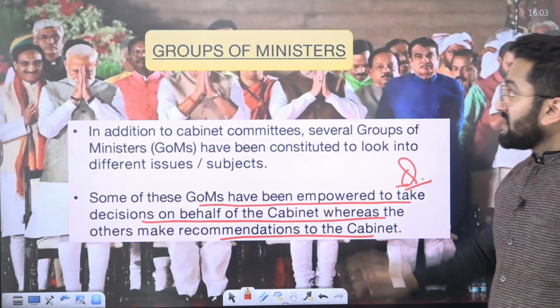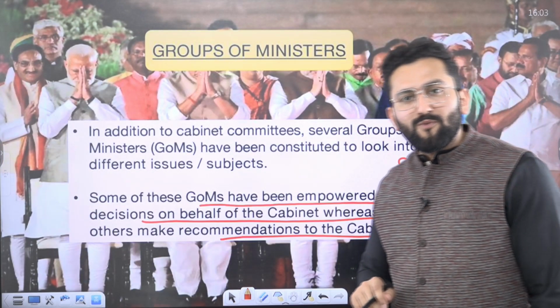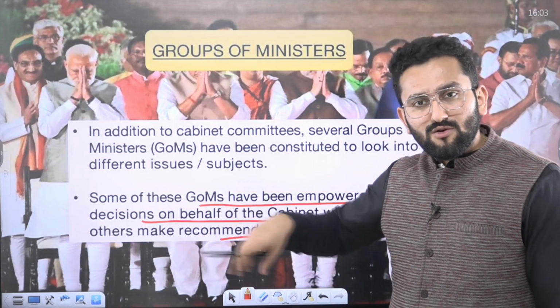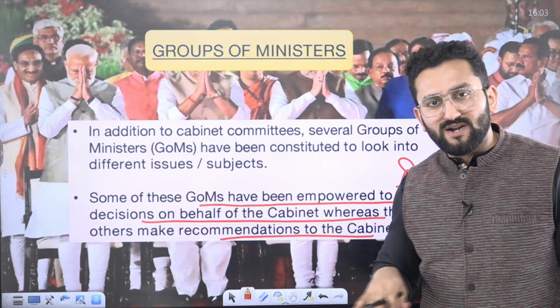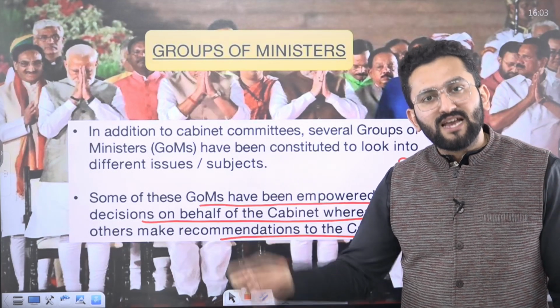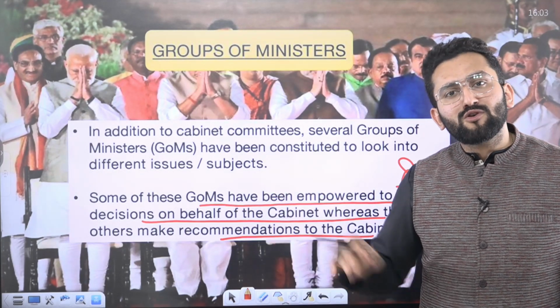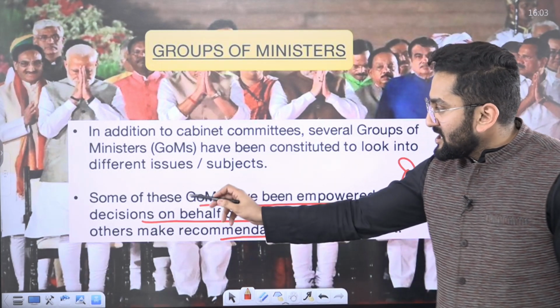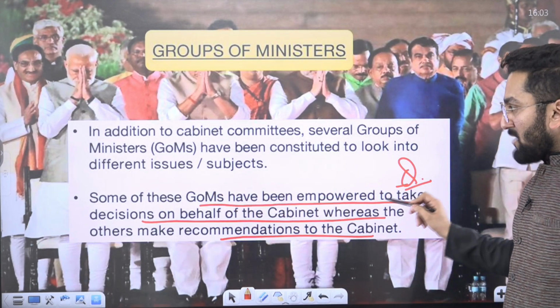Okay. Now Group of Minister, this is another term, Group of Minister. It is a different arrangement from Cabinet. Means certain ministers will be given responsibility that on this issue you need to discuss, arrive at conclusion, and whatever conclusion you are going to arrive at, we are going to think of making policy on that. So some of these group of ministers have been empowered to take decision.